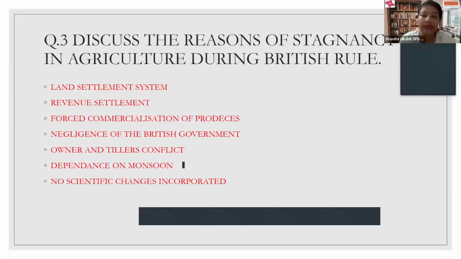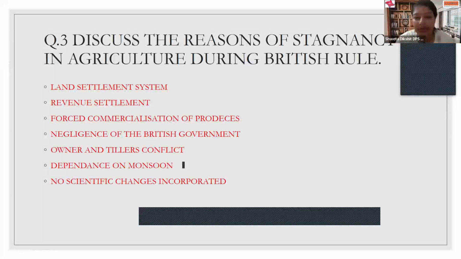Other than this, as we just learned, the British had so much of their vested interest lying in the agricultural sector, but in spite of so much return, they never had any focus or attention towards the growth of the agricultural sector. They never thought of fighting situations like drought, famine, or the poor conditions of the revenue system in India. So the continuity of this land settlement system and revenue settlement system converted the majority of farmers into tillers.